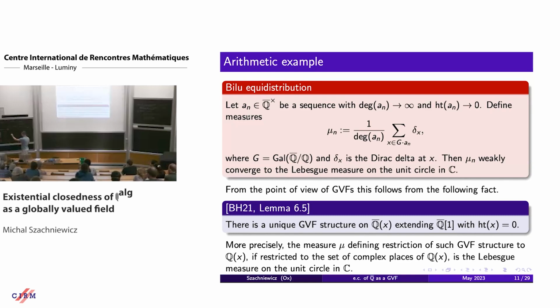And here we roughly get CP1, the complex analytification of P1 over C. Here we get the infinite point. Besides the infinite point, we have complex numbers. On complex numbers, we have a unit circle, and on this unit circle, we can put the Lebesgue measure. There is some identification.